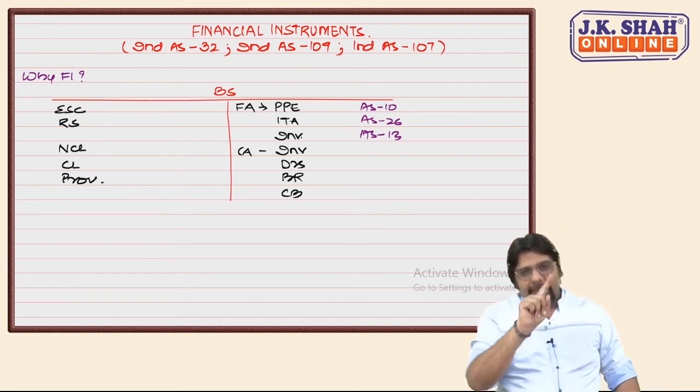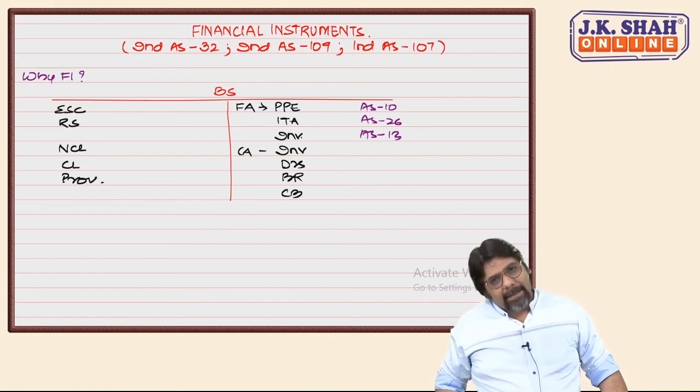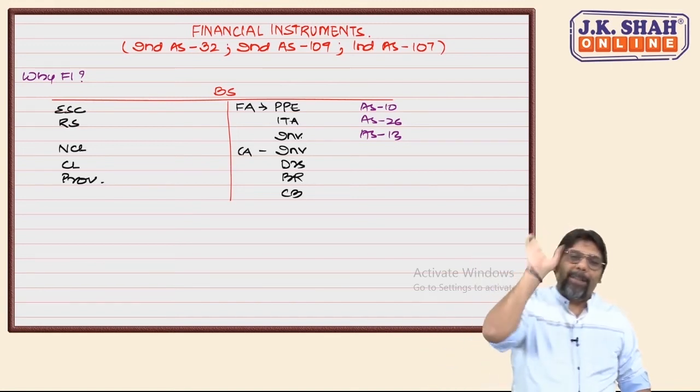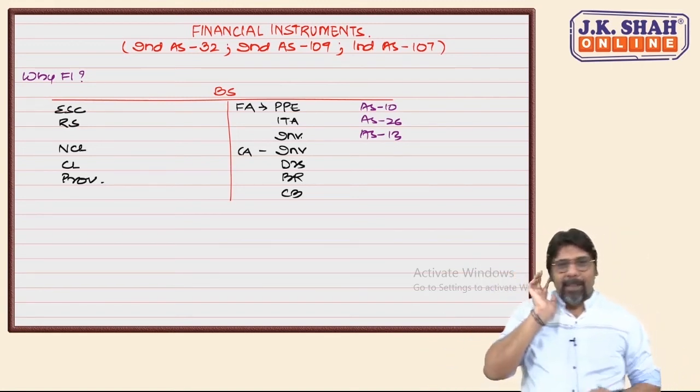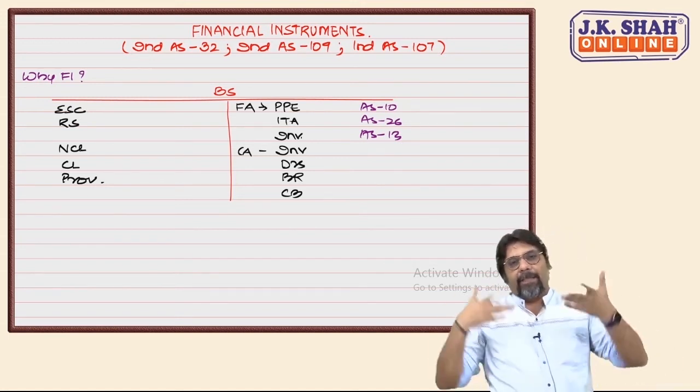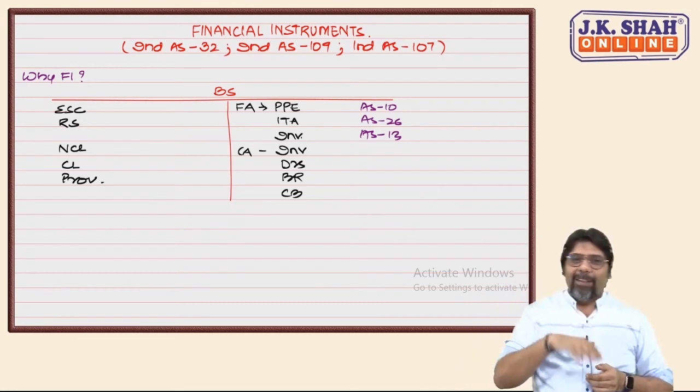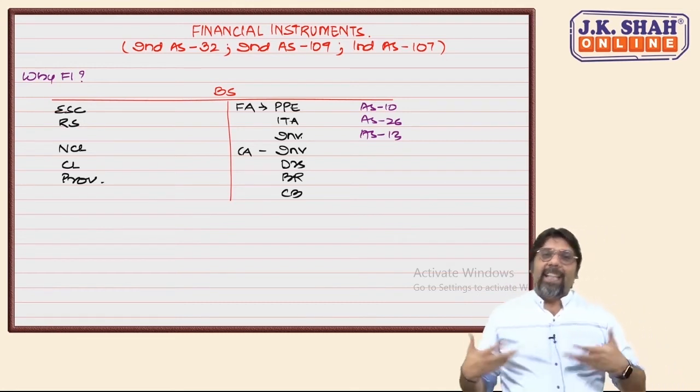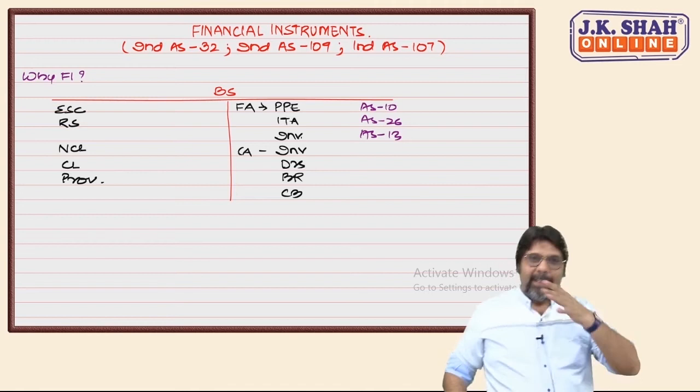Cum interest, ex interest it taught us. That's it. Long term should be valued at cost. Short term should be valued at cost or market price, whichever is lower. And long term, short term is based on the intentions. I'll give one small example.